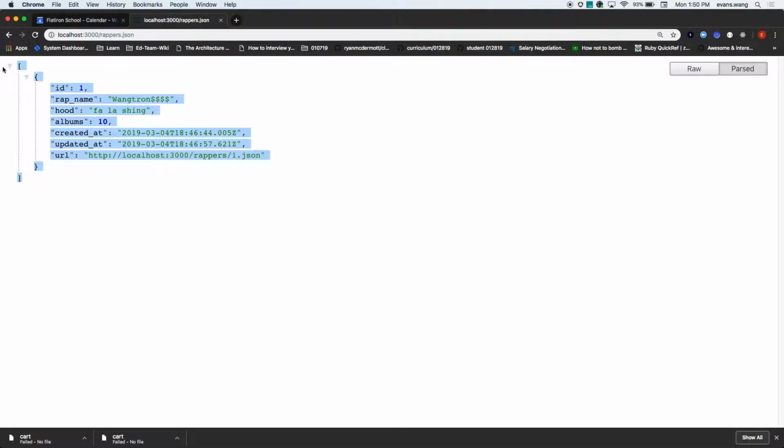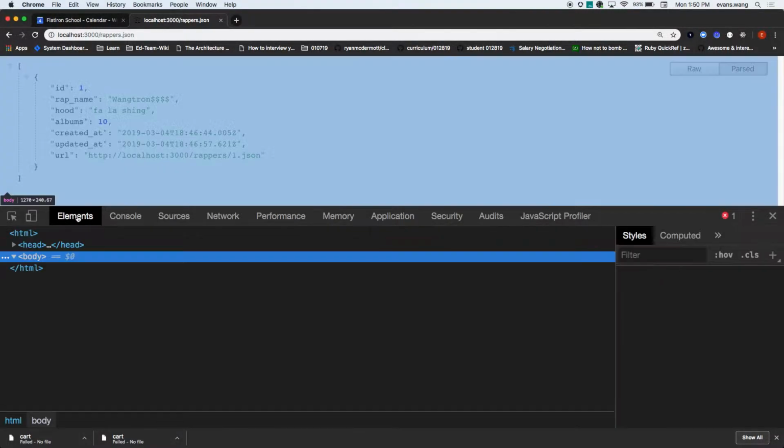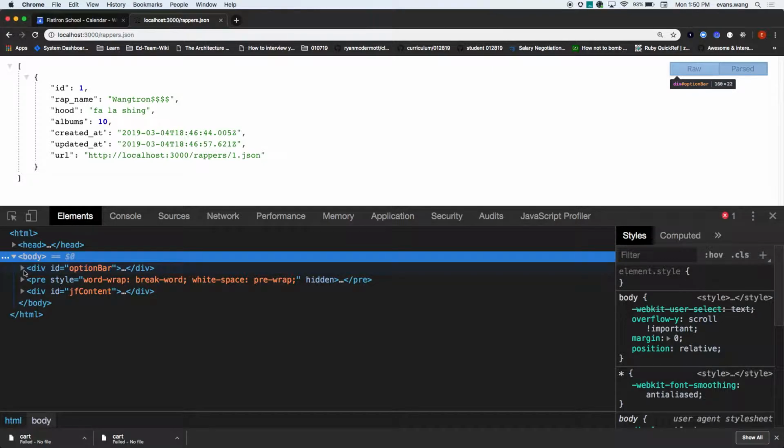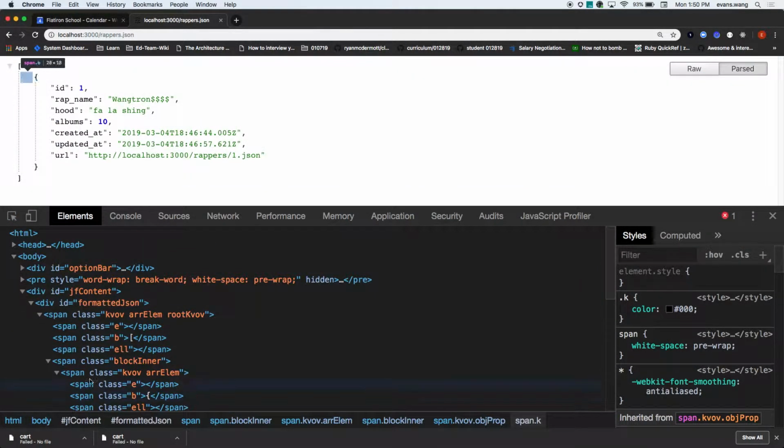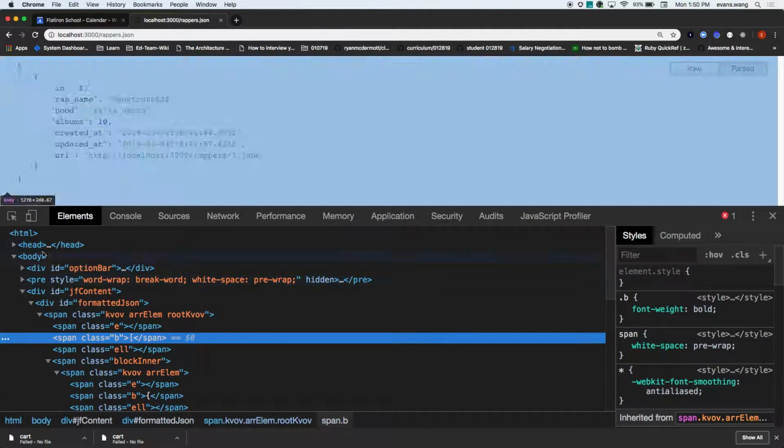So here, what HTML do you think is on here? Like, where is this data? It's breaking this whole thing down, right? Look at this, class E, B. This is disgusting, right?